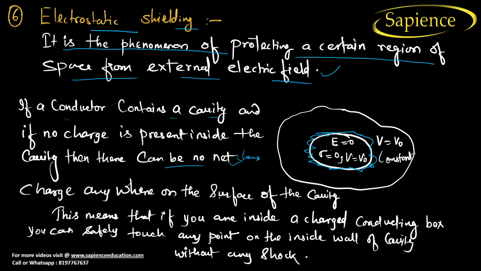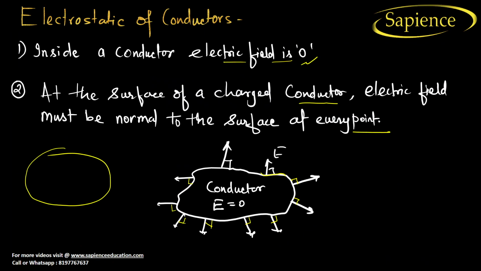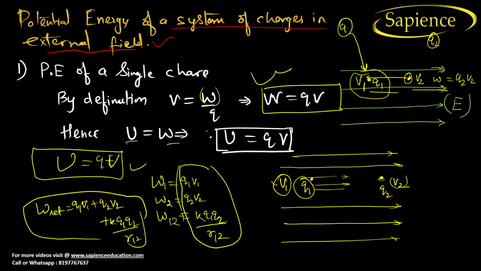The charge will be on the outer surface, see, at the surface here, you will get the charge at the surface, right? This means that if you are inside the charged conducting box, you can safely touch any point inside the wall of the cavity without any shock. Yes, because most of the charges are like this. So what will happen if there is a cavity and you are inside this cavity? You won't feel any shock. So I have given a diagram, so from here you can understand what I mean.